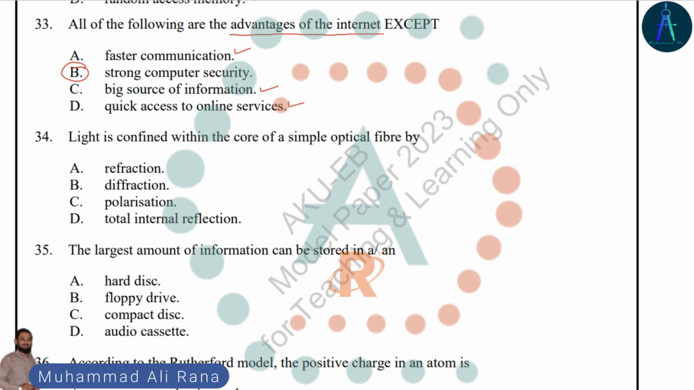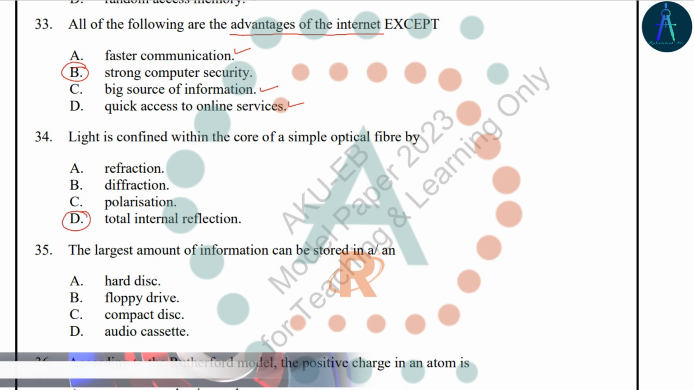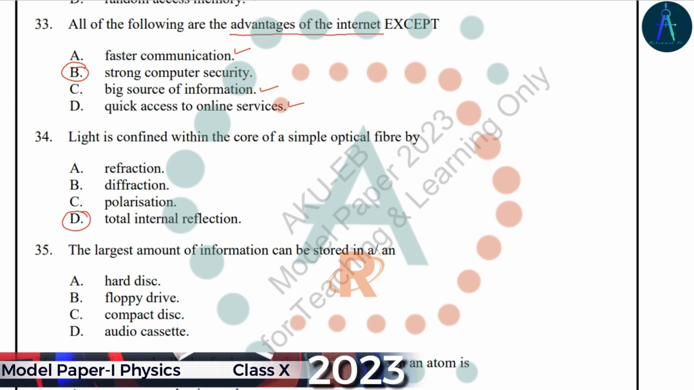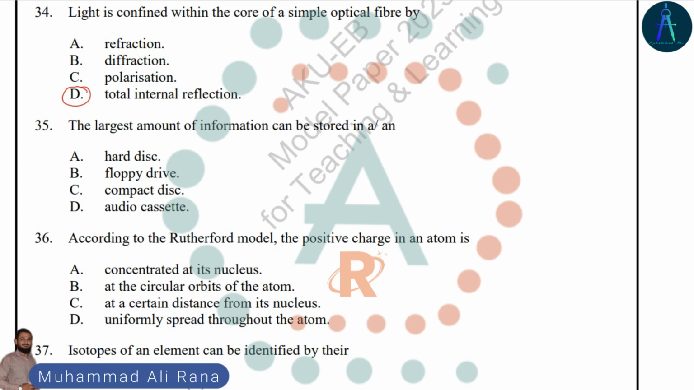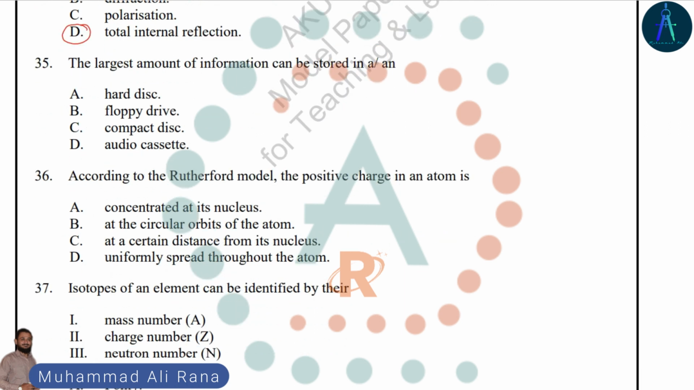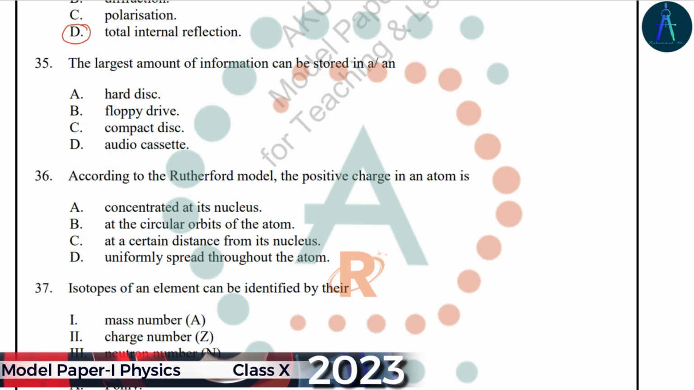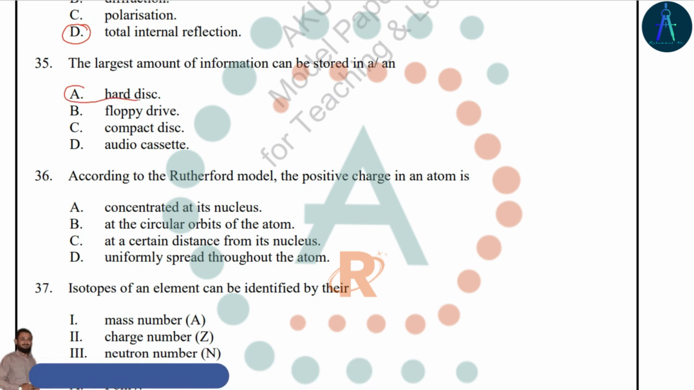Light is confined within the core of the simple optical fiber by a process that is known as total internal reflection, in which light is traveling from denser to rarer medium, and it bounces back into the denser medium when it strikes at an angle greater than the critical angle. A large amount of information or data can be stored in a device, and this device is known as hard disk.